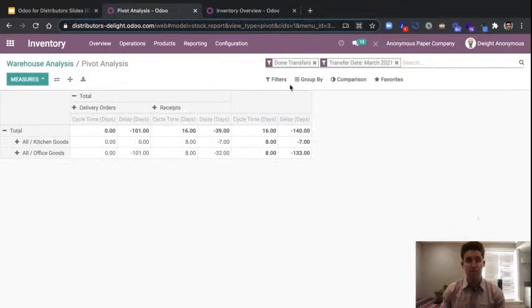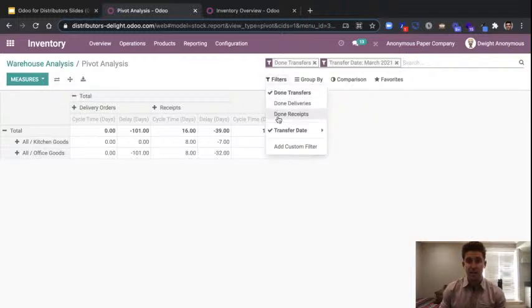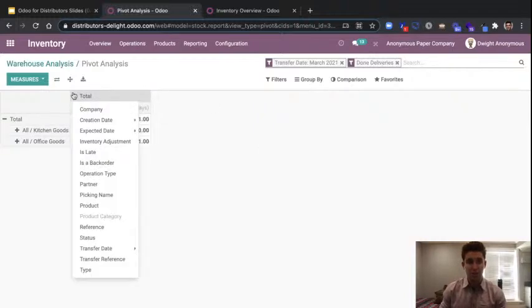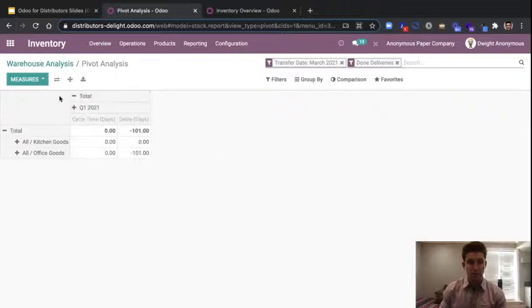And we're going to be able to use the filter, group by, and some of the different functionalities here to build a report pretty quick and easy. So I've got it filtered right now by transfer date and done transfers. I want to just see only the receipts, actually only the deliveries, only the items that are going out. And then I'd like to see it based on the transfer date, and we'll do quarter. So I want to see some historical data on the quarter.